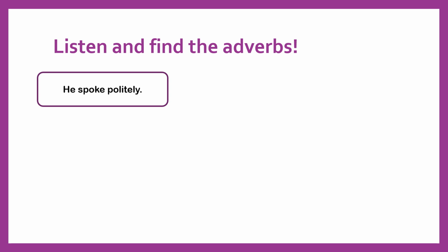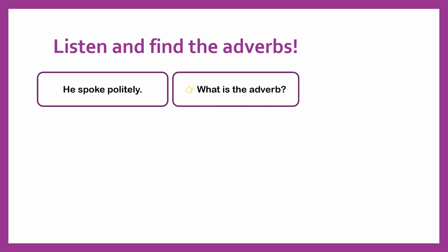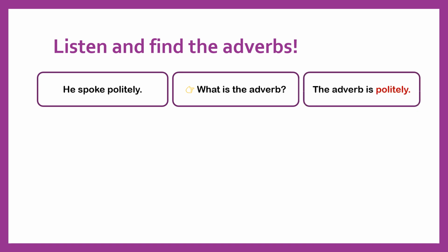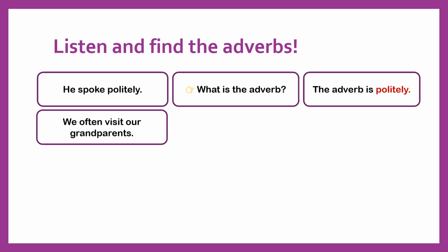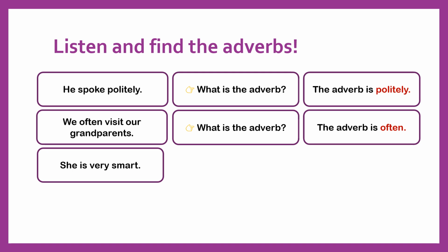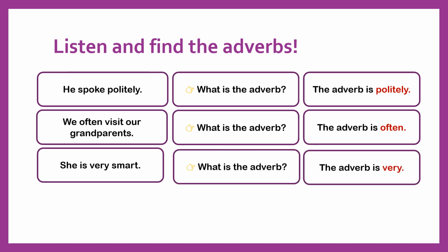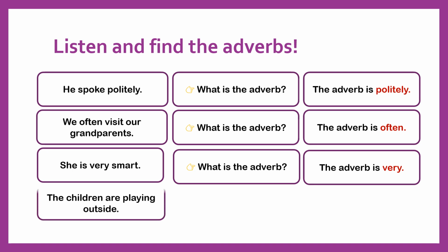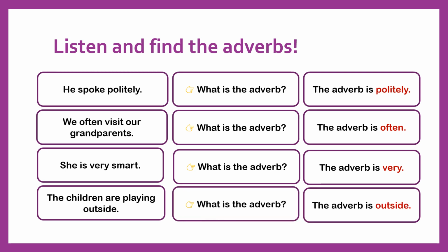Let's review what we learn about adverbs. Okay, so first sentence, he spoke politely. What is the adverb? How did he speak? Of course, the adverb is politely. Next one. We often visit our grandparents. What is the adverb? Often. She is very smart. What is the adverb? The adverb is very. It's describing the adjective. The children are playing outside. What is the adverb? The adverb is outside. It tells us where they are playing.